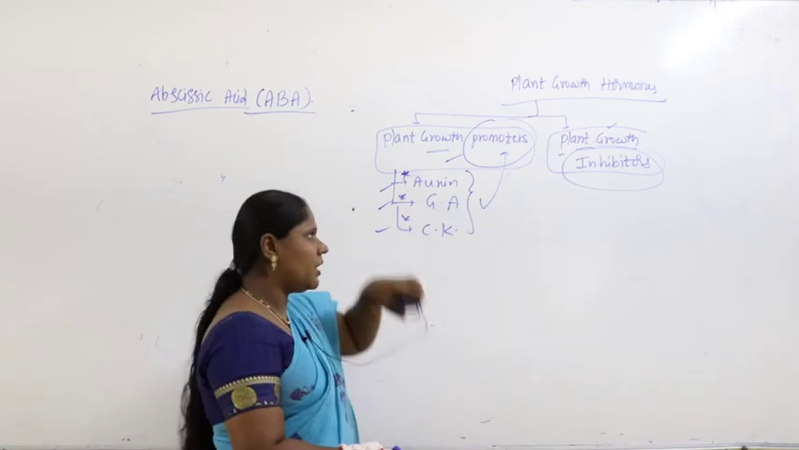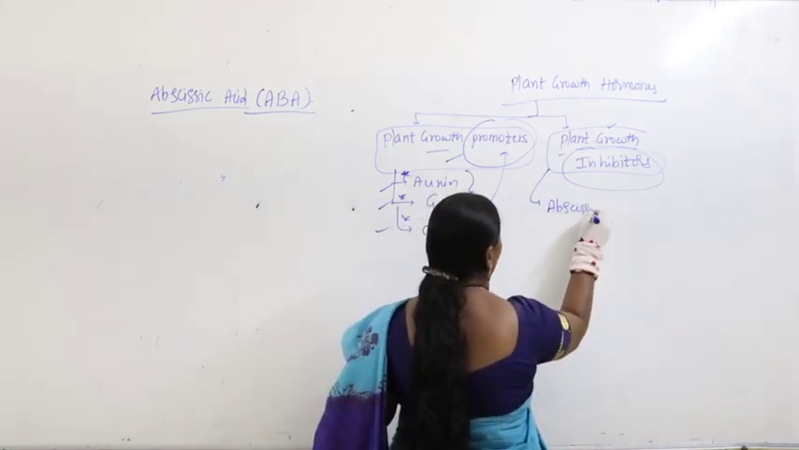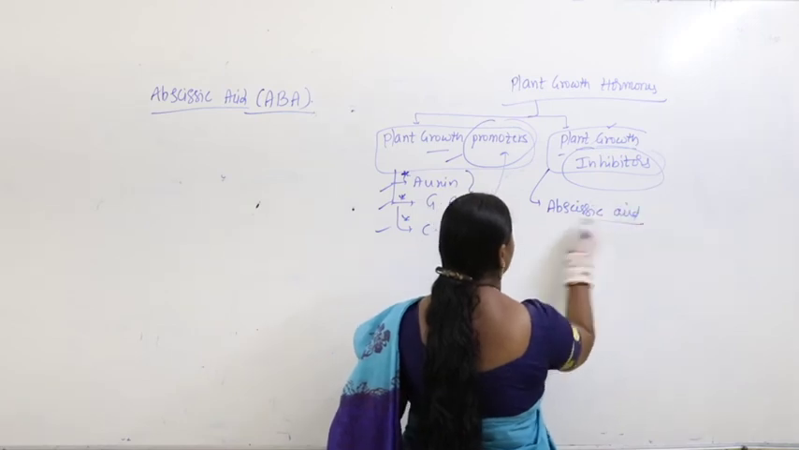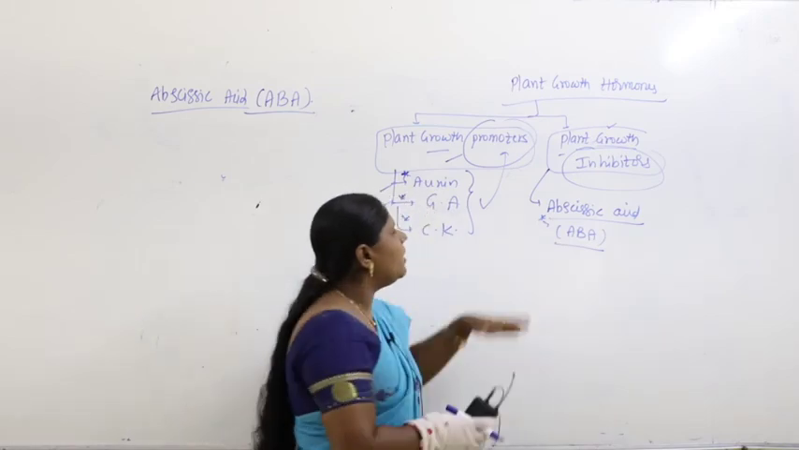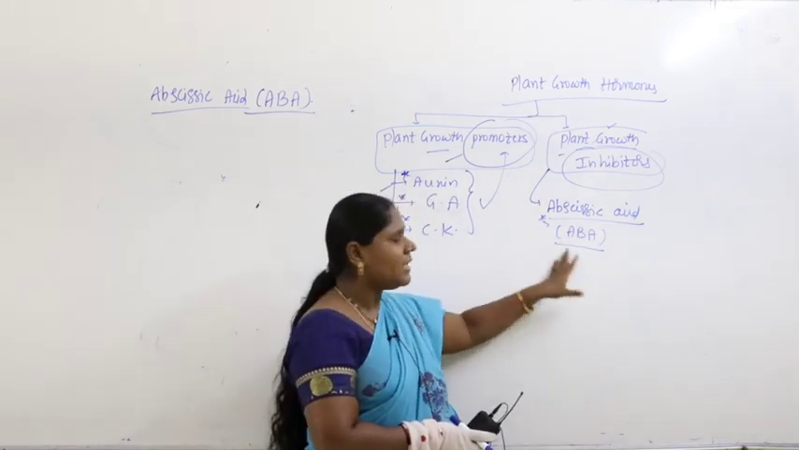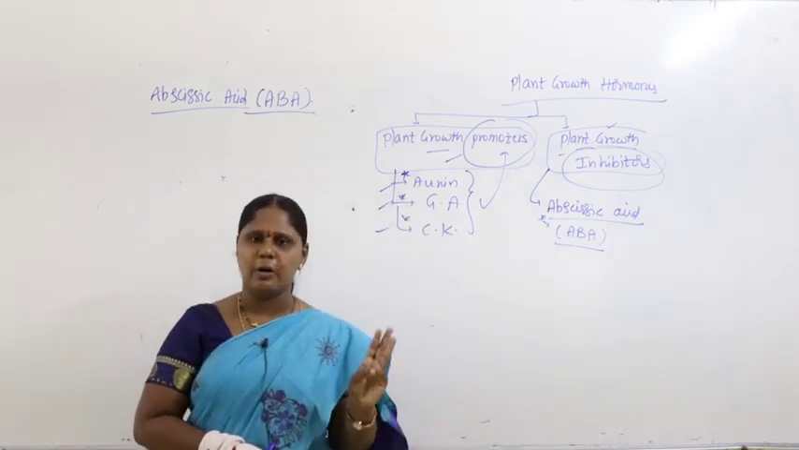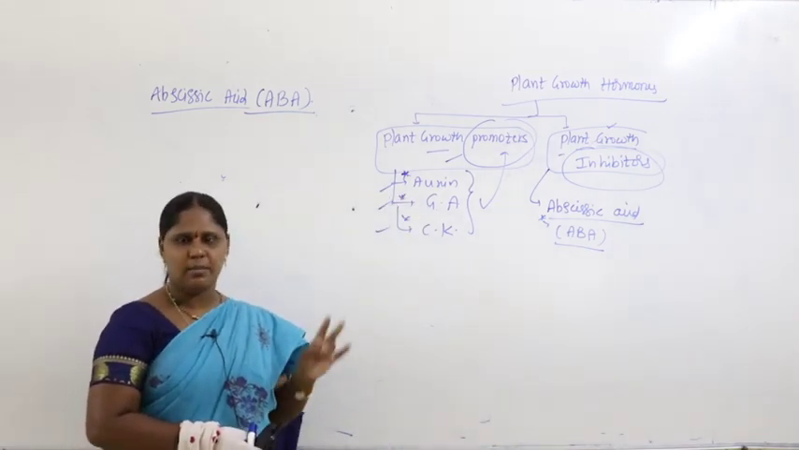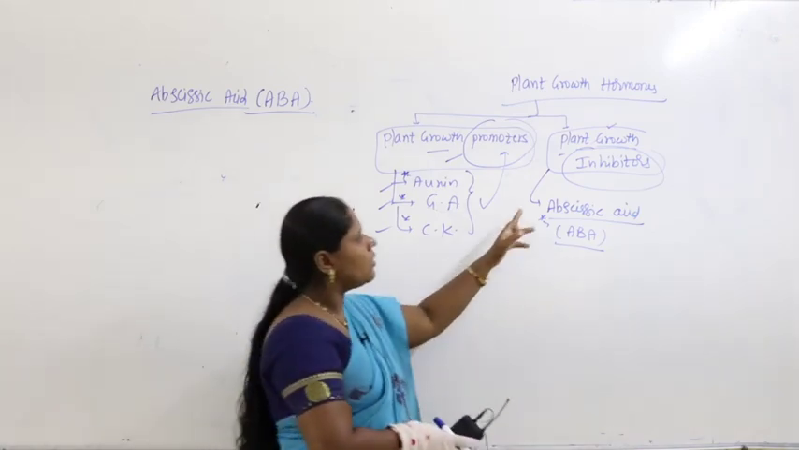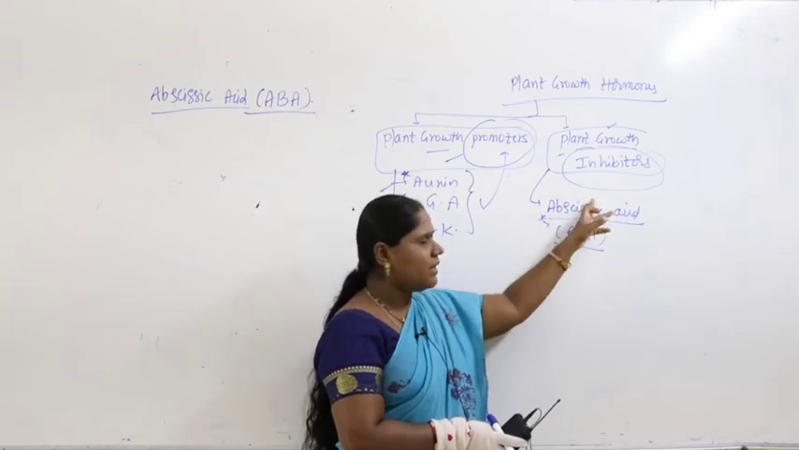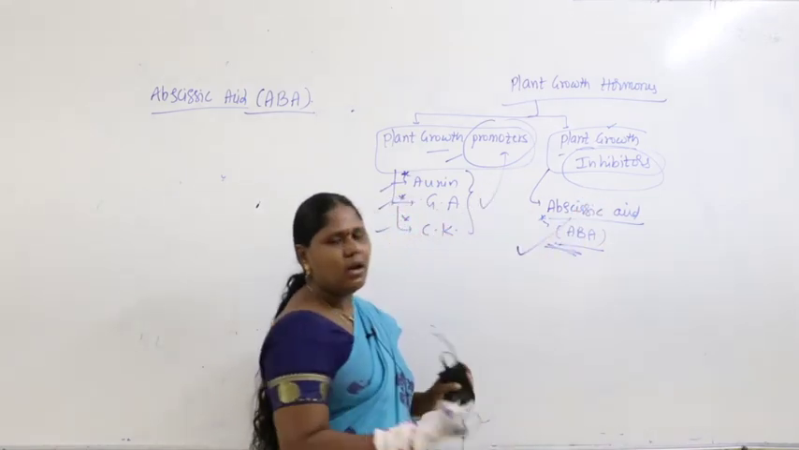Now what is the next one we are discussing? It is abscisic acid, ABA. What is this abscisic acid? It is a growth inhibitor. It inhibits growth. We discussed earlier plant response to wound formation, stress, biotic and abiotic, dormancy, abscission. This all comes under growth inhibitor. So we are now discussing abscisic acid.